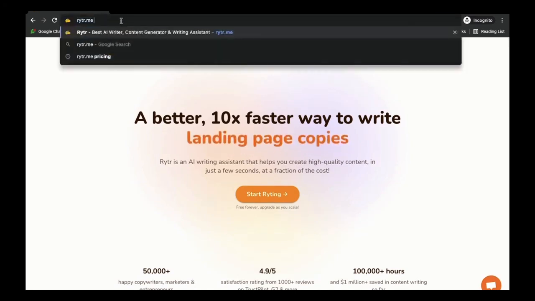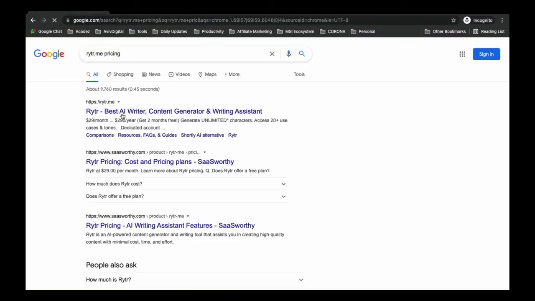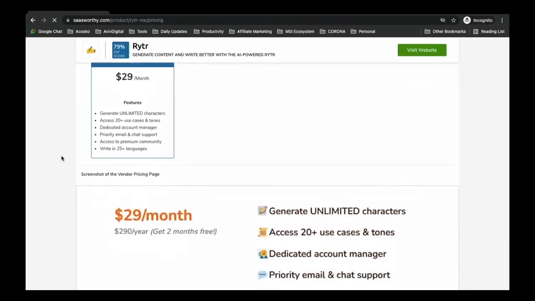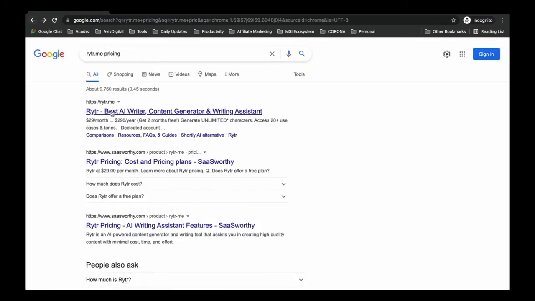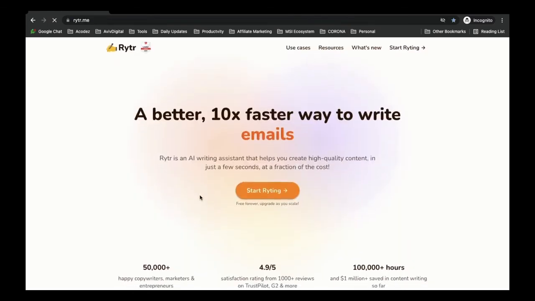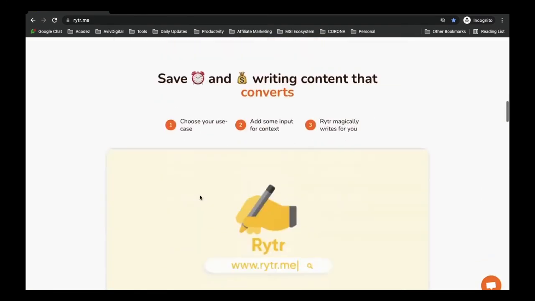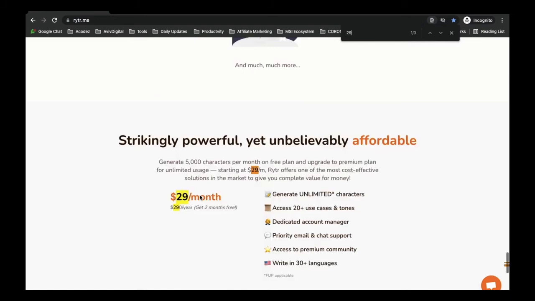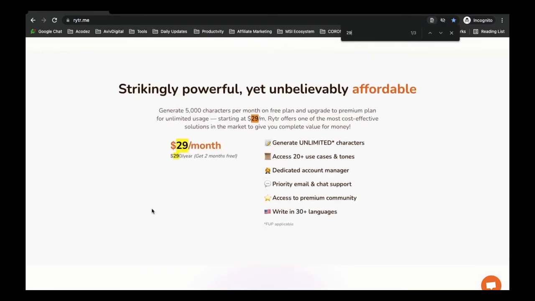Okay. Pricing. Cost and pricing, just $29 per month, as suggested by another tool. Yes, so they are not that visible, that's the issue. Striking, powerful, unlimited, affordable.